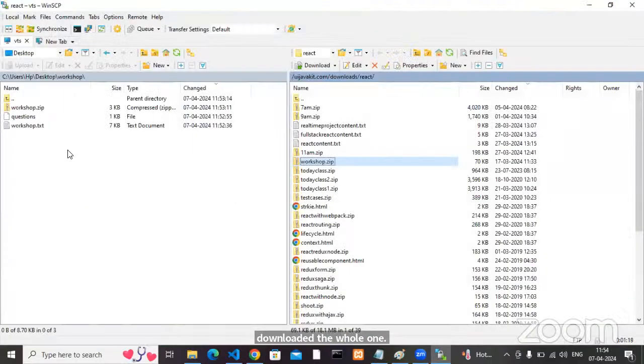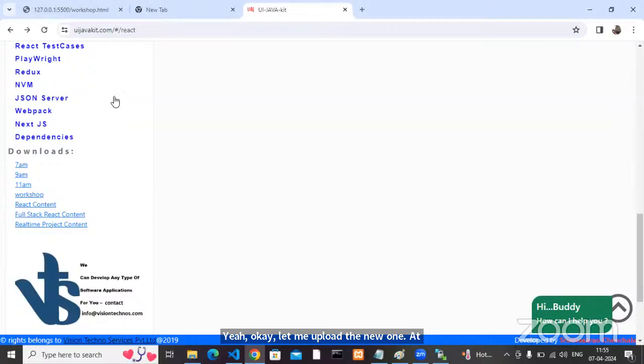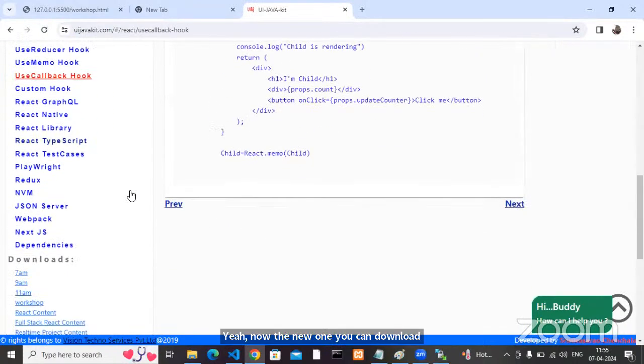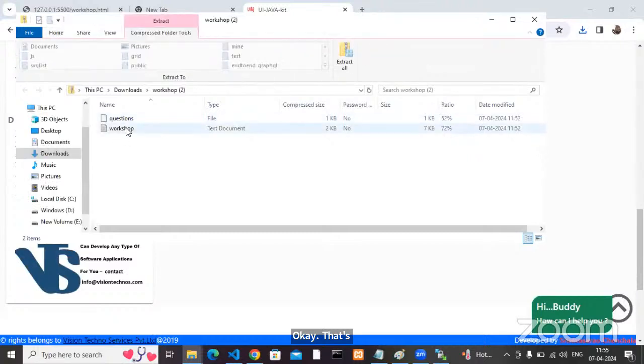Okay, let me upload the new one, today's one. Now the new one you can download. Okay, you can see the zip file. In the zip file, you can see the questions and workshop files.